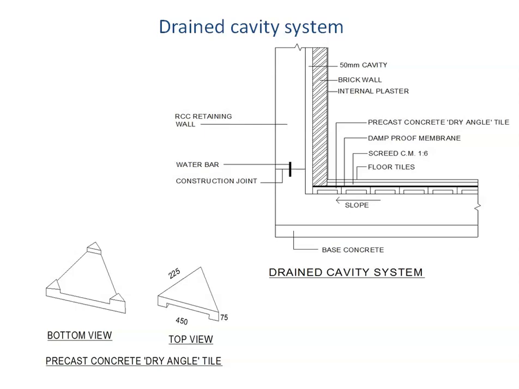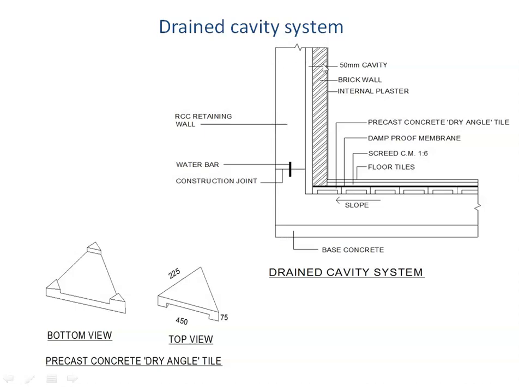So here we are doing this from the negative side, and we are assuming that some amount of water is going to come in from the retaining wall. So this is not a very good or perfect method, but this is a method which has to be done because we cannot go on the positive side and do the waterproofing.